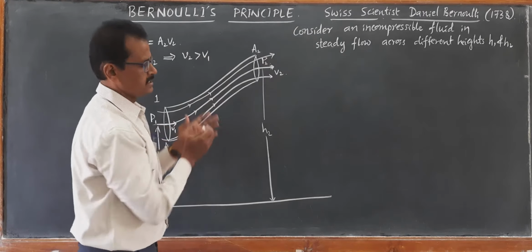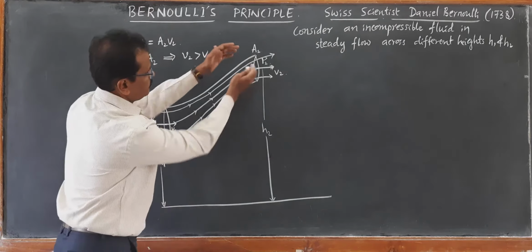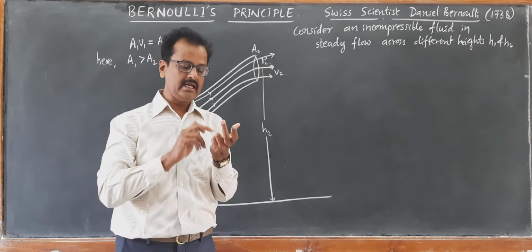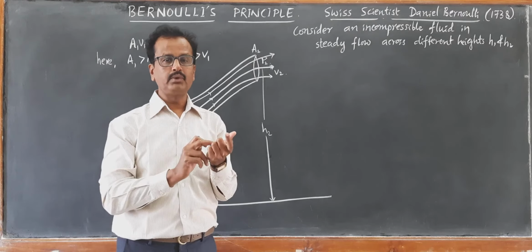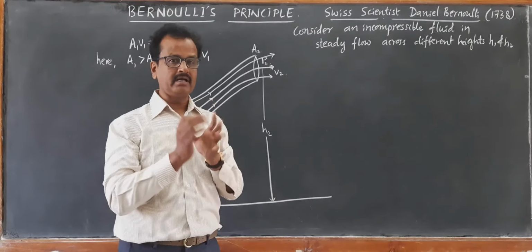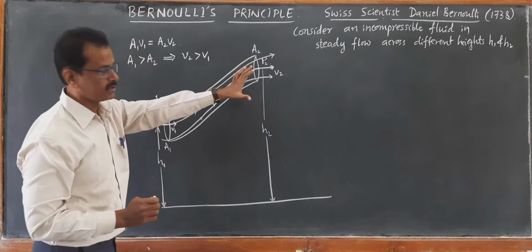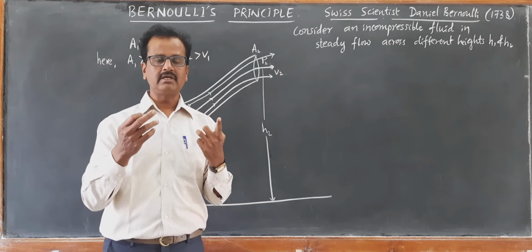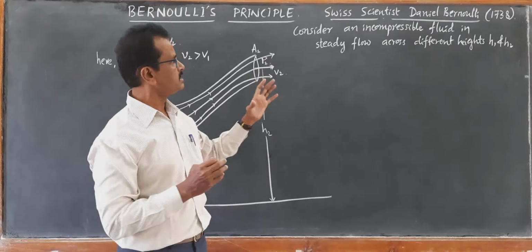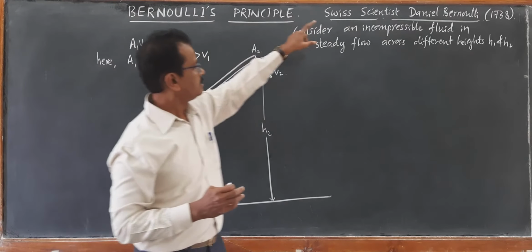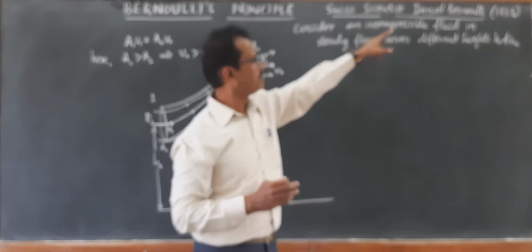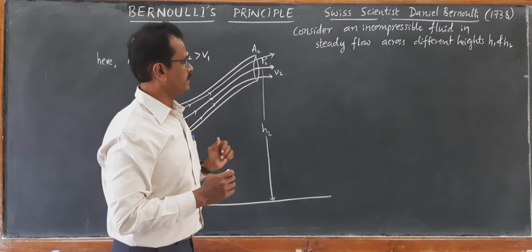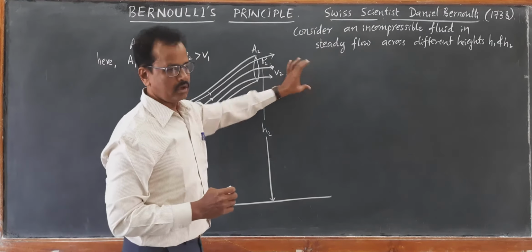The velocity is increasing and the height is also increasing. So as height is increasing, potential energy is increasing. As velocity is increasing, kinetic energy is increasing. This increase in potential energy and increase in kinetic energy must be due to the pressure difference. There must be work done by the pressure difference. So work done by the pressure difference must appear in the increase in potential energy and increase in kinetic energy. This relation was first found by the Swiss scientist Daniel Bernoulli in 1738. It has become a very important principle. Okay, now I will write it in short.